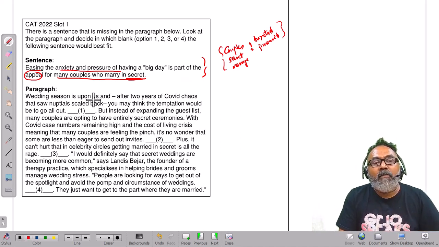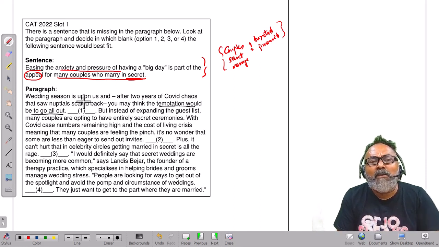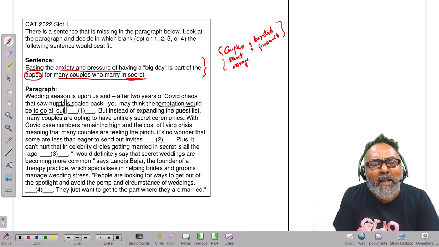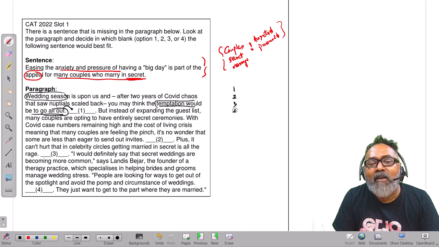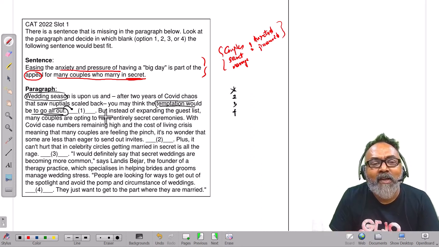Wedding season is upon us, and after 2 years of COVID chaos that saw nuptials scale back, you may think the temptation would be to go all out. Now, check, why would our sentence come here? What is the relation to this sentence? You're talking about wedding season being back again, and the temptation would be to go all out. So this one is out. So out of these blanks, blank number 1 is gone. And there is a transition happening, a signal word that is used: but.